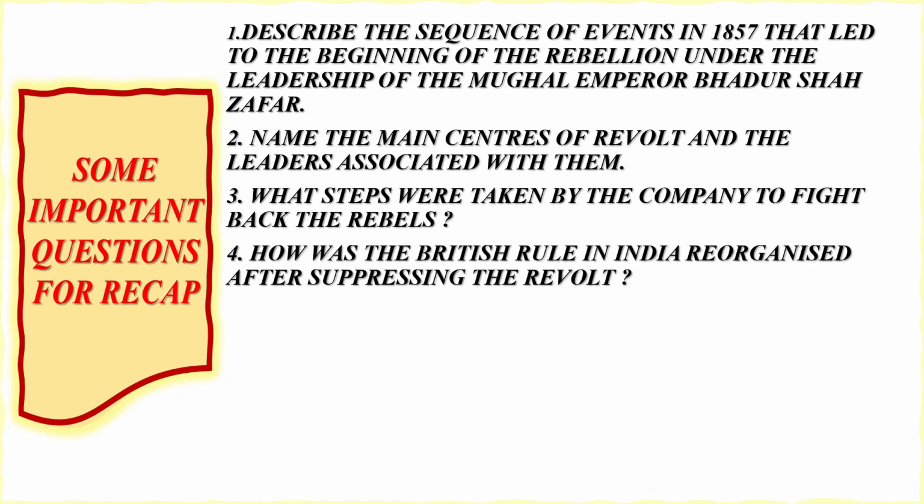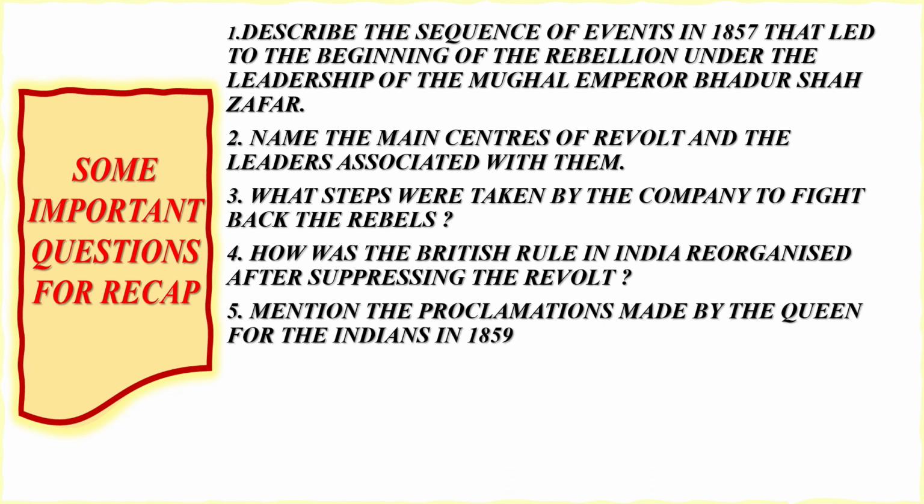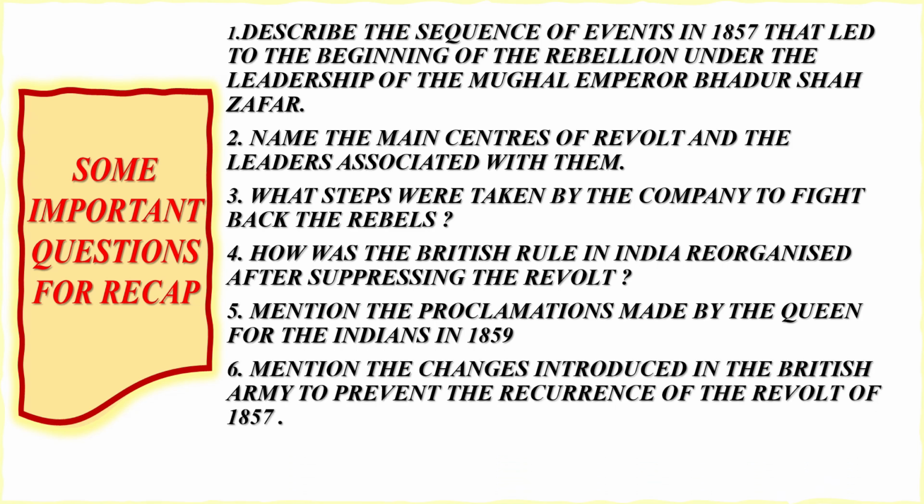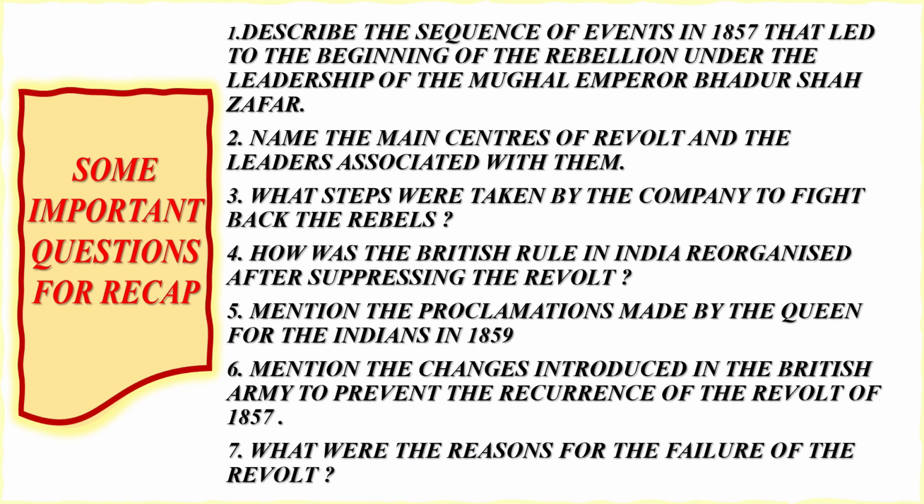Number 4. How was the British rule in India reorganized after suppressing the revolt? Number 5. Mention the proclamations made by the Queen for the Indians in 1859. Number 6. Mention the changes introduced in the British Army to prevent the recurrence of the revolt of 1857. And number 7. What were the reasons for the failure of the revolt?